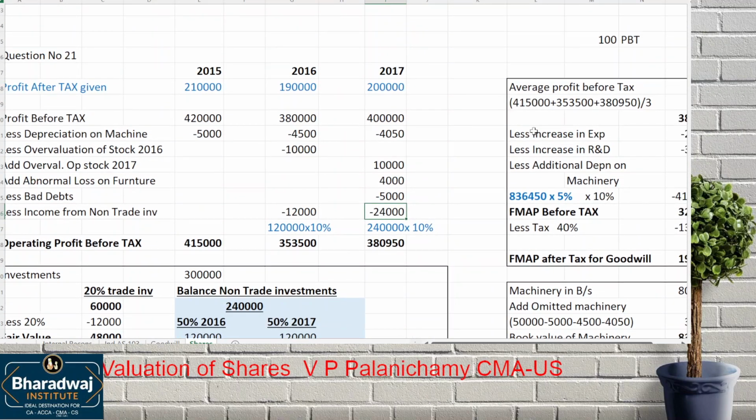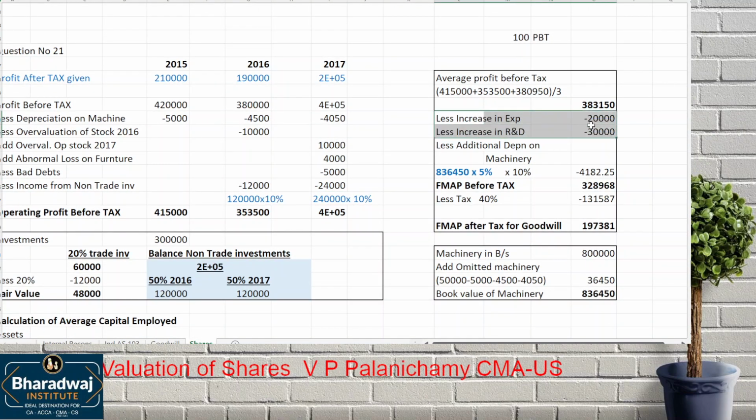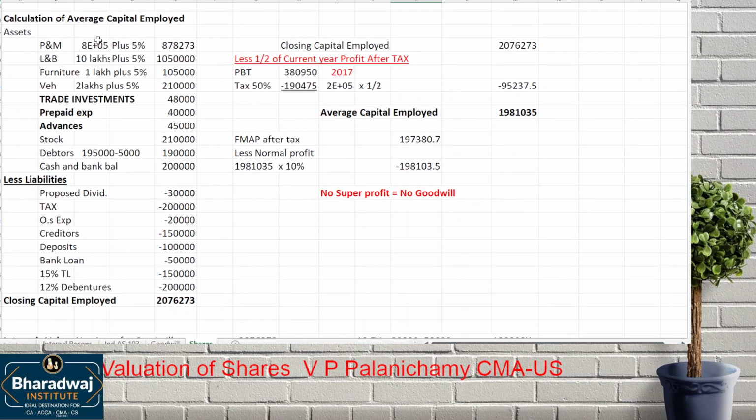Then most important is which one? Increase in R&D expenses 20,000 or other expenses 20,000, R&D 30,000. Additional depreciation and machinery, we have to be very careful because machinery 8 lakhs includes the omitted machinery and book value of the machinery, you will get on that how much percentage? 5% appreciation, 10% depreciation. Future tax will be how much percentage? 40%. While working out average capital employed, let us be very, very careful.